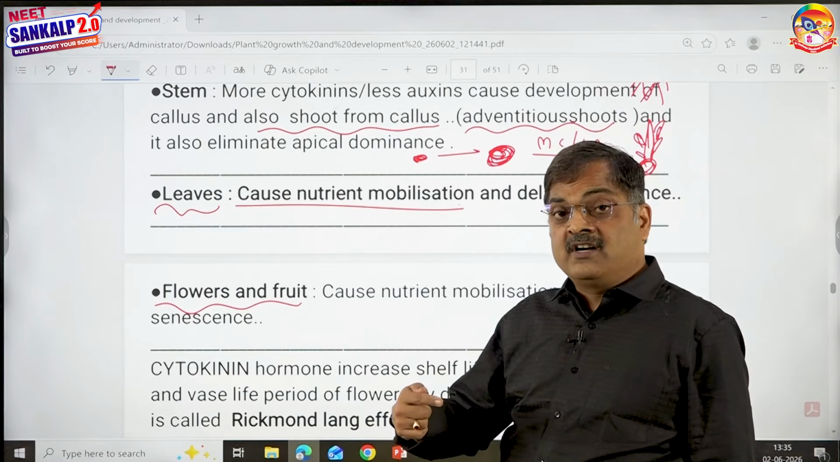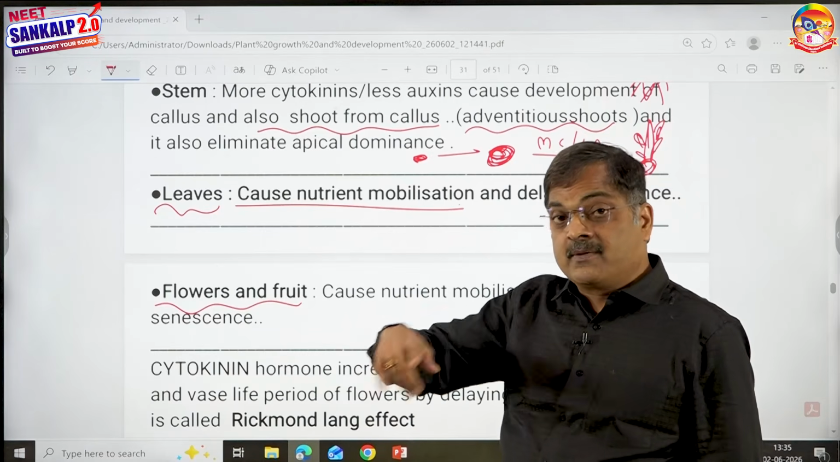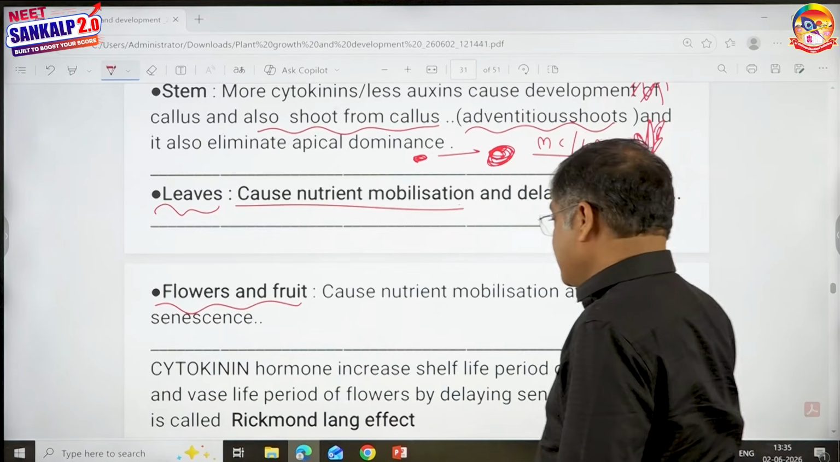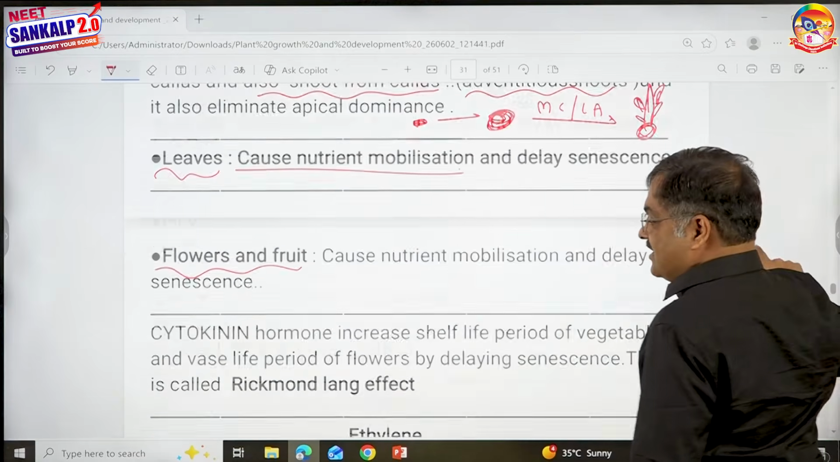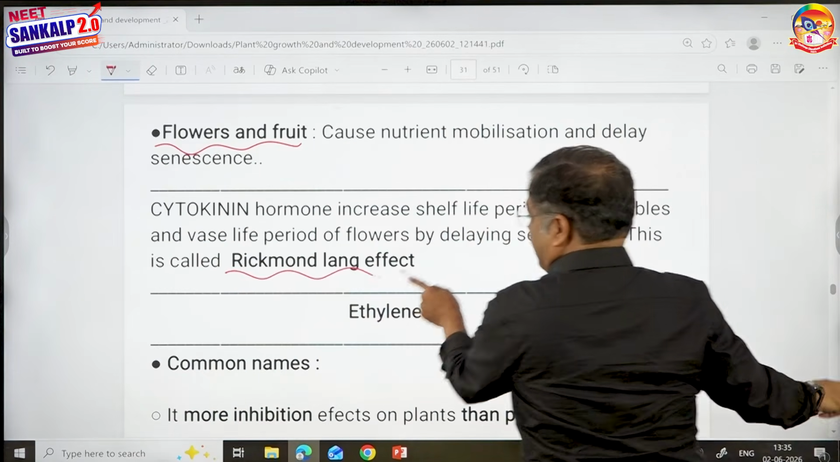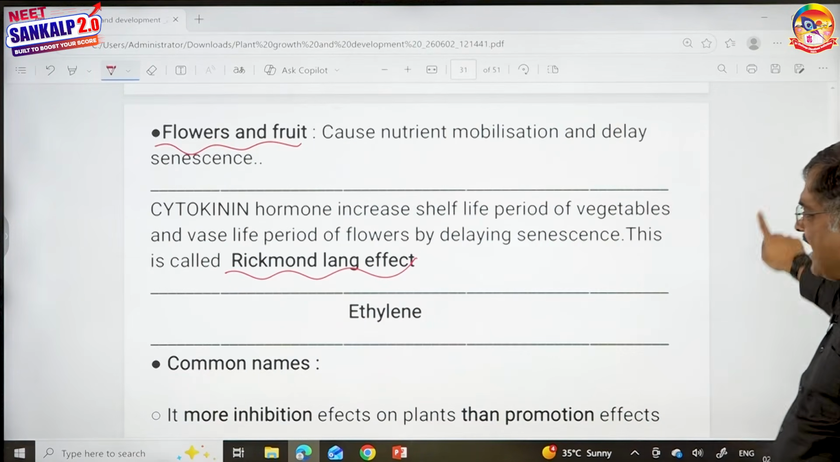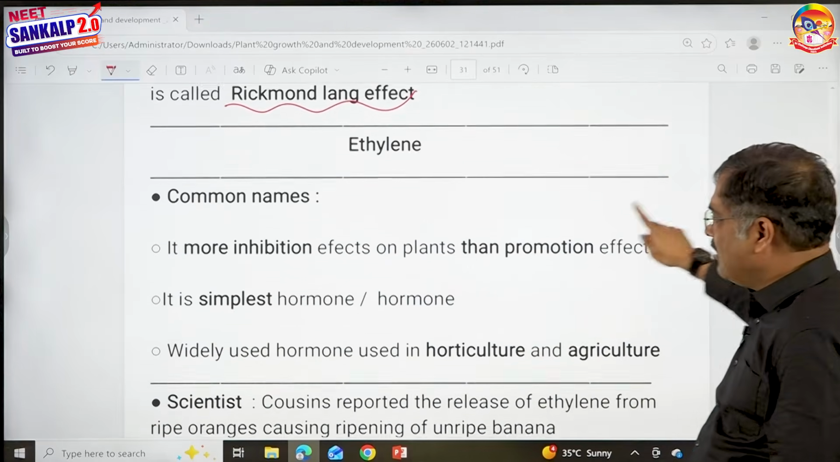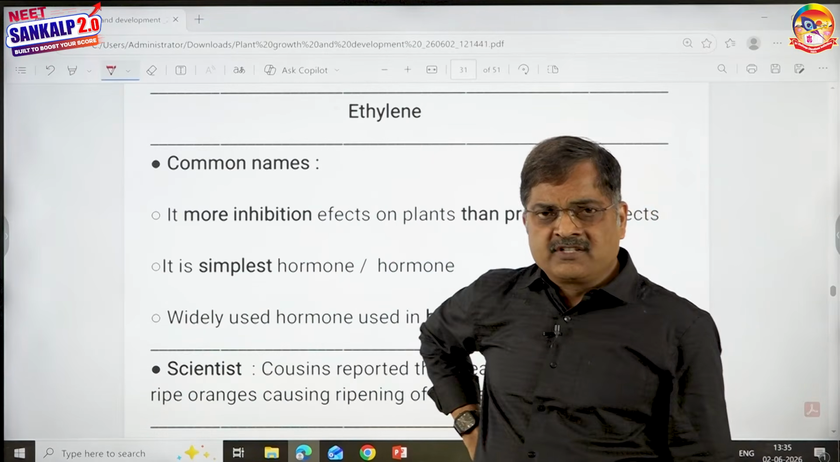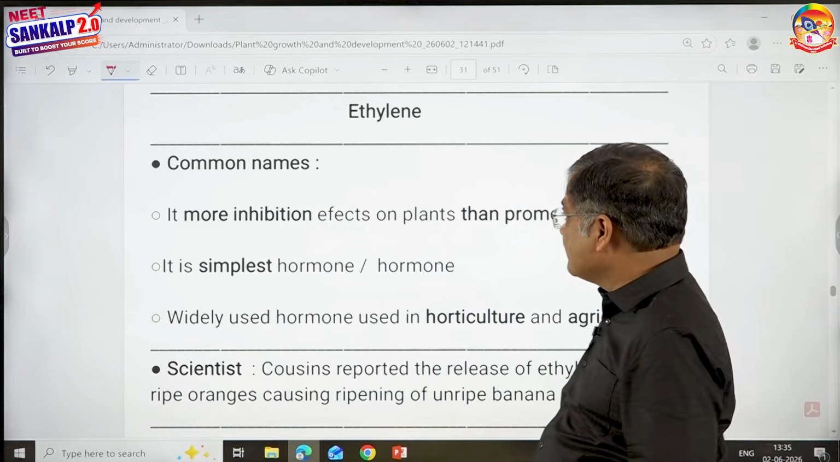Long vase life in flowers and long shelf life in vegetables is because of cytokinins, because they delay senescence, and this is said to be the Richmond-Lang effect. Now children, then we talk about the last hormone, literally the last hormone. We are running out of time as well.